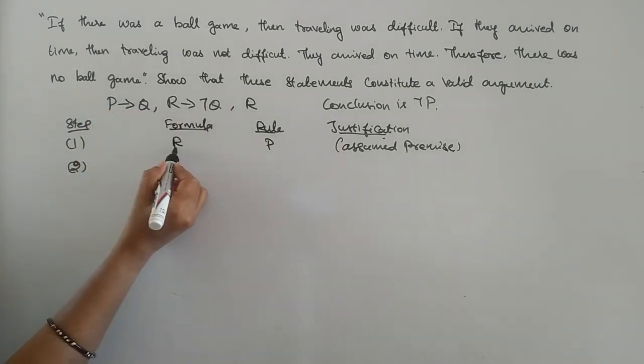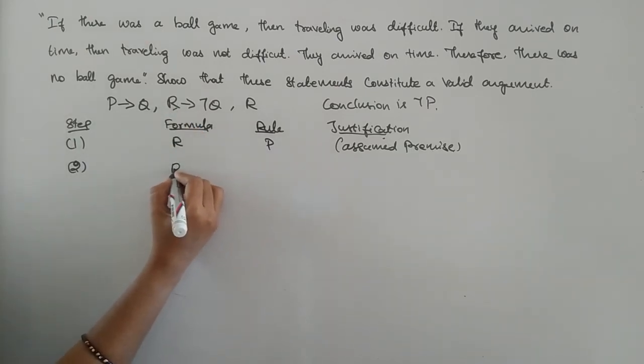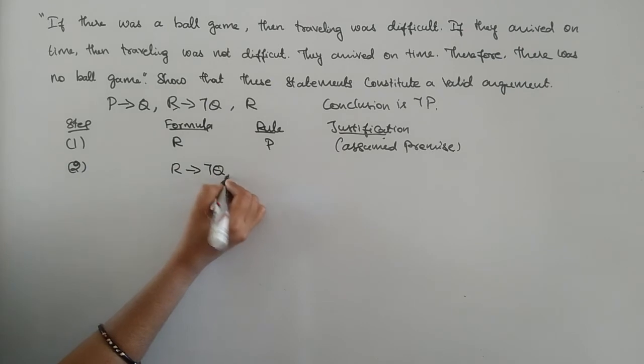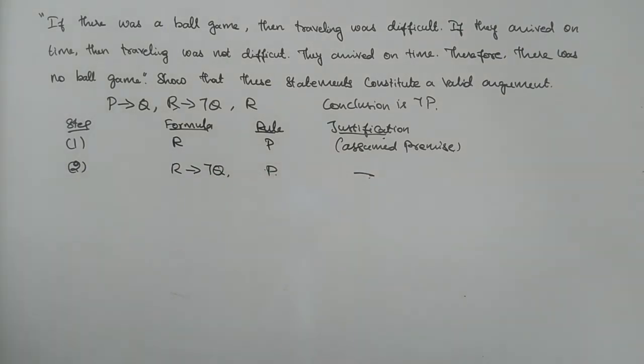Next step, I am going to check for the premise with the statement R. I am having this one, so I can introduce it here based on rule P, with no other justification.